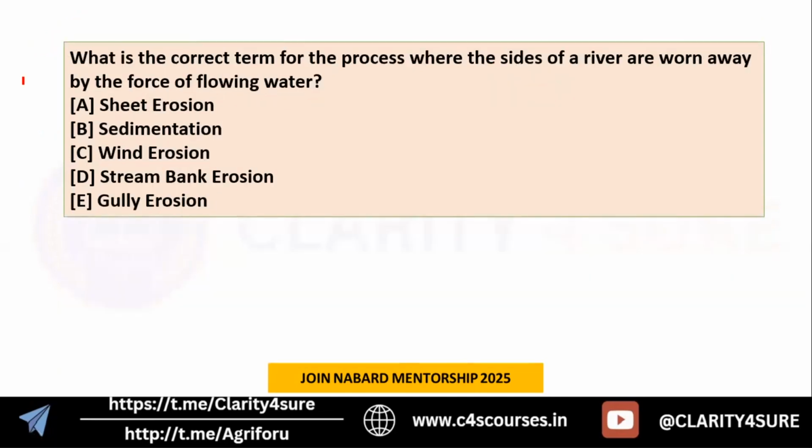What is the correct term for the process where the sides of the river are borne away by the force of flowing water? So here we are talking about a particular type of erosion. So what is the term that we use when that particular erosion is taking away part of the soil from either side of the river, or the banks of the river? Okay, so yes, it is stream bank erosion.